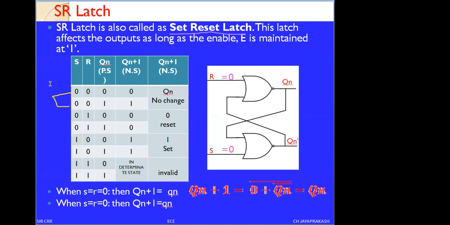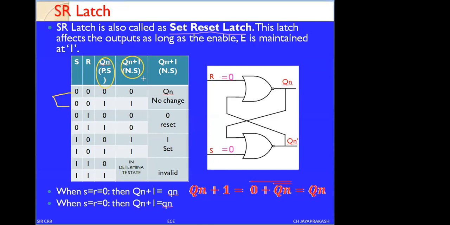Now, I want to explain the flip-flop as a memory element. Here we will check how this flip-flop works as a memory element. Here I am indicating the two notations, present state and next state, PS and NS. See in the functional table. This is the present state, and this is the next state.